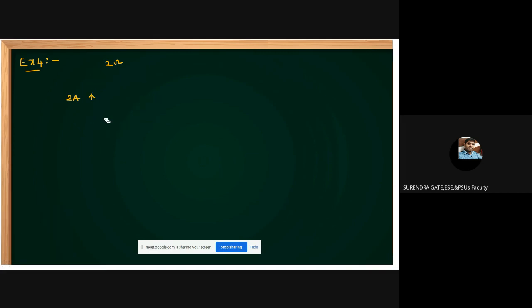Sorry. This is the 2 ohm, this is the 5 ohm, and this is a 2 ampere current source.